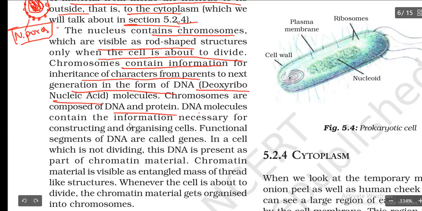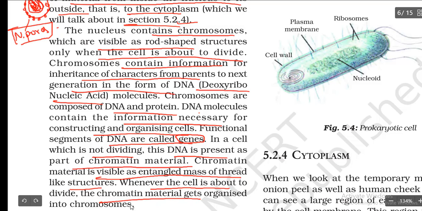DNA molecules contain the information necessary for the construction and organizing of cells. Functional segments of DNA are called genes. In a cell which is not dividing, DNA is present as a part of chromatin material. Chromatin material is visible as an entangled mass of thread-like structures. Whenever the cell is about to divide, the chromatin material gets organized into the chromosomes.